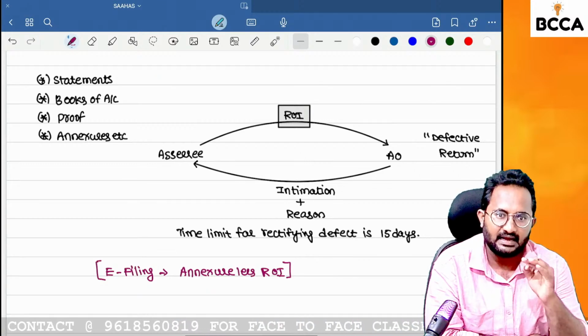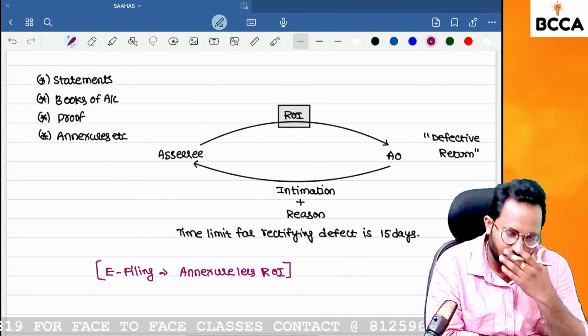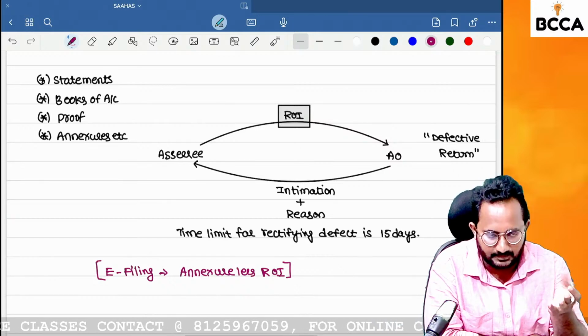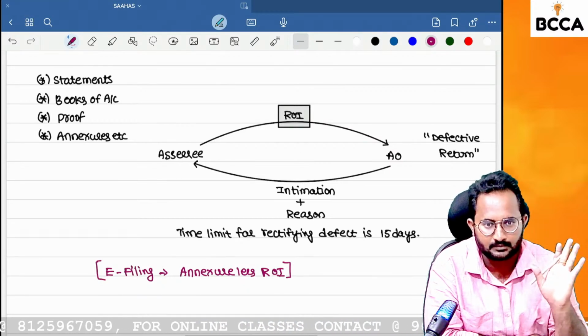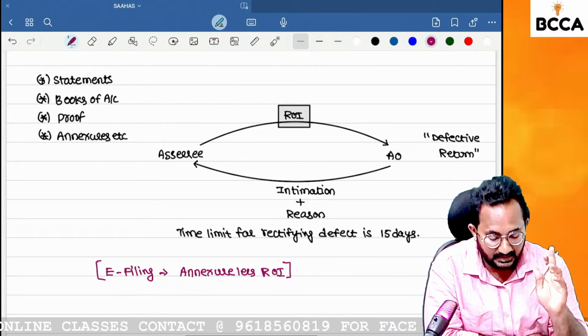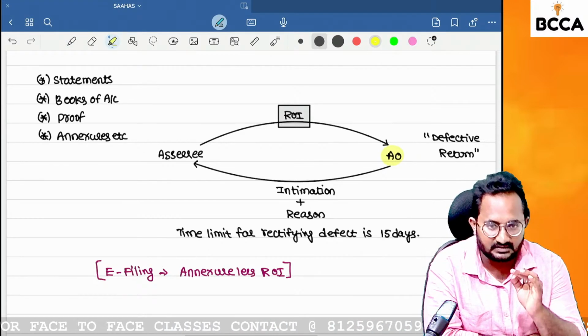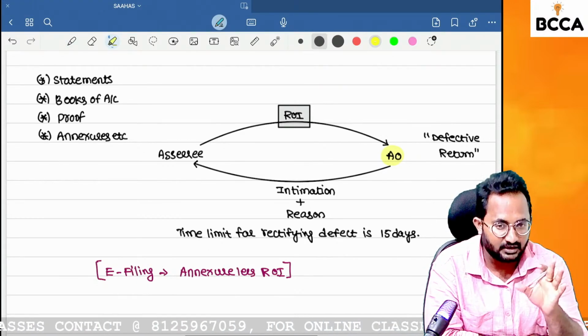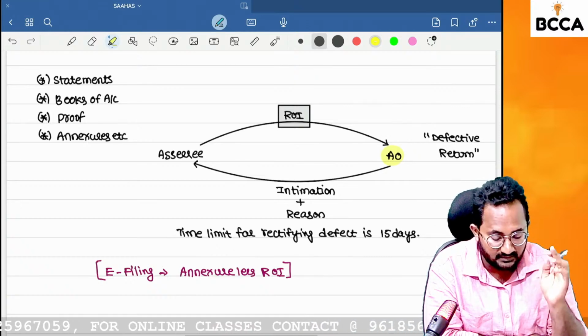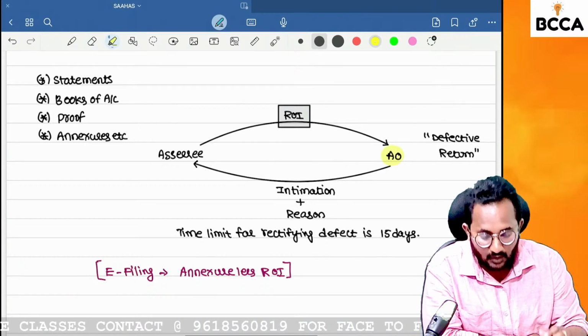I want to claim 80D, which is my medical insurance premium or medical expenditure. No need to attach any proofs. If in the assessment the assessing officer has a doubt about this deduction, then they will call for information, and based on that call only you have to submit.